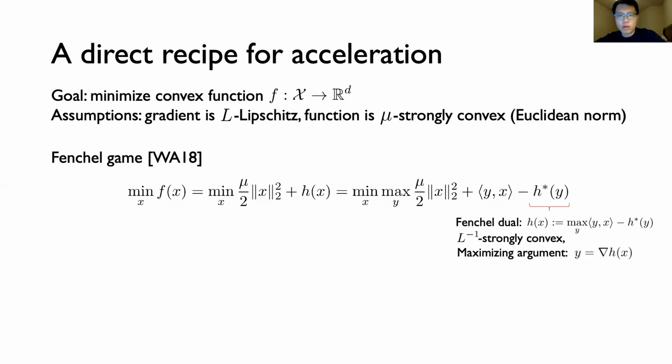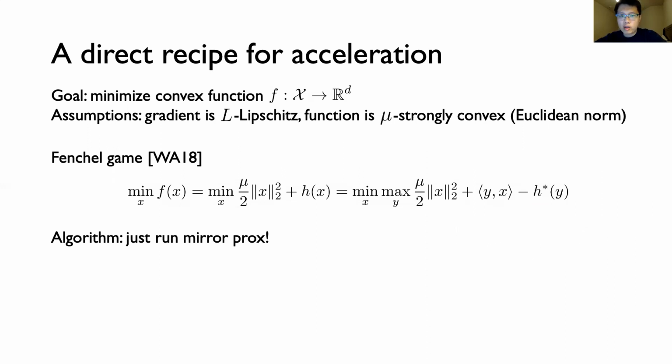formulation. We're essentially only going to use two facts about the convex conjugate. The first is that H star is 1 over L strongly convex, which is well known to follow from the fact that H is L smooth. The second is that the maximizing argument in the definition of H star can be written as a gradient of H.